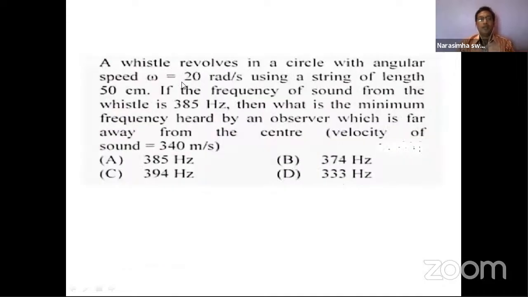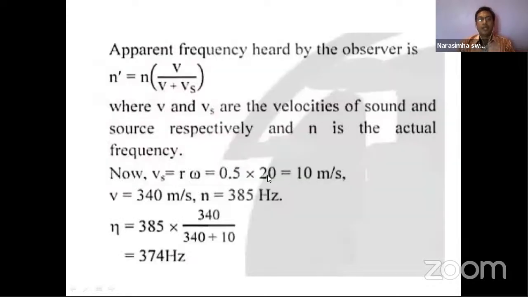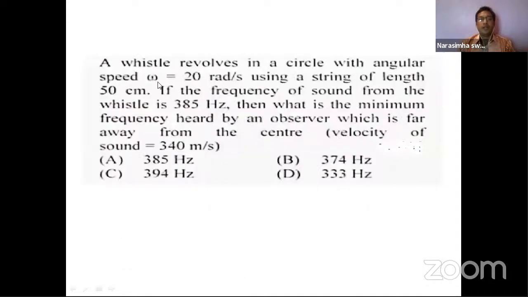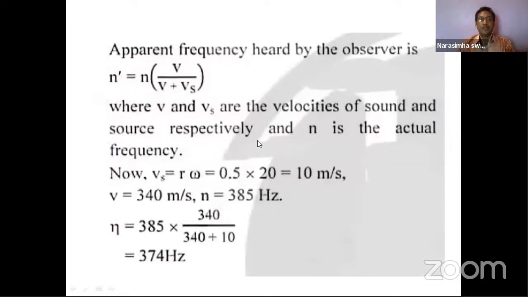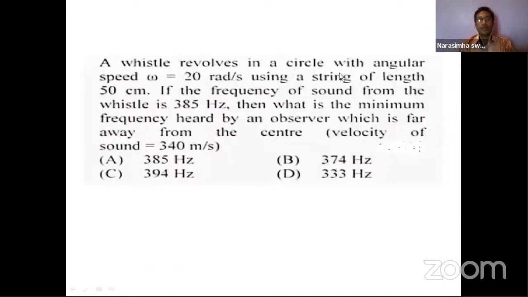The angular speed is given as 20 radians per second, and the radius of the circle is given as 50 centimeters. Since it is given in centimeters, we convert it into meters, so it is 0.5. From the string of length, that is from the center to the edge, 50 centimeters.